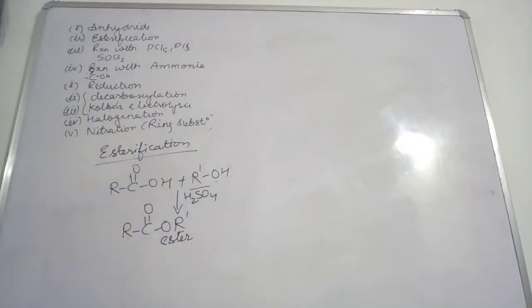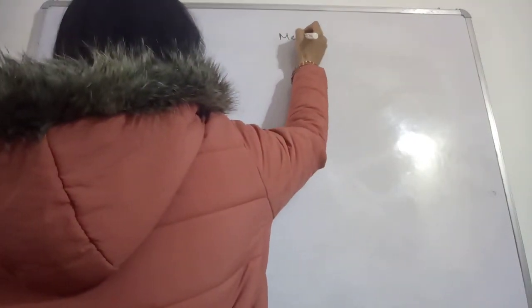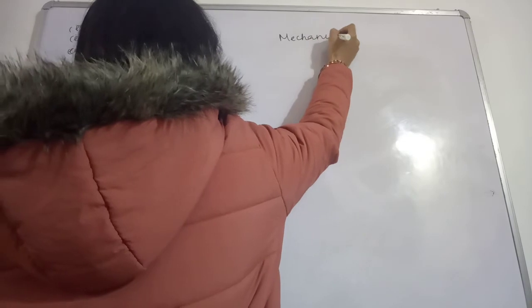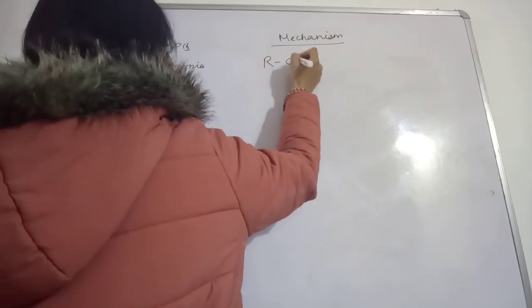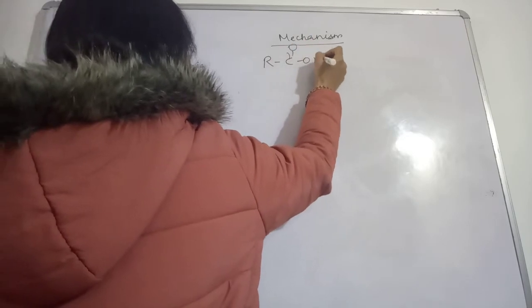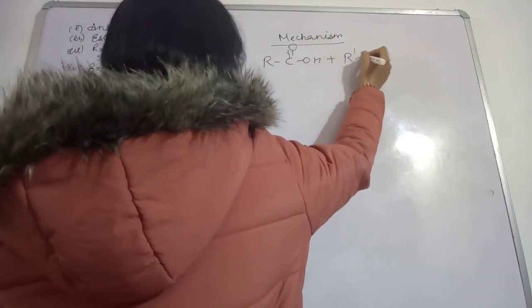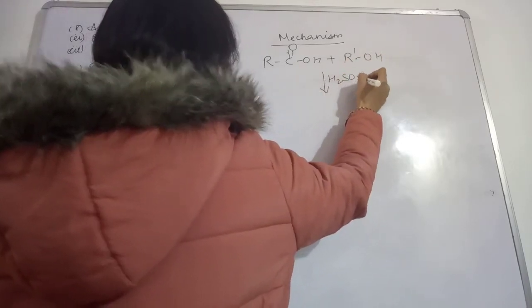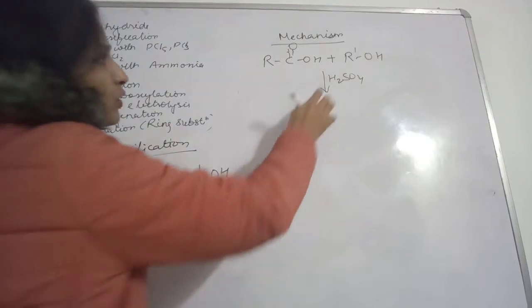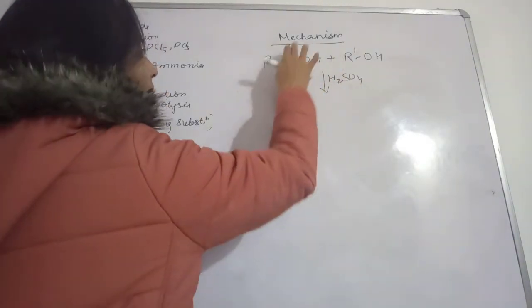Okay, so the mechanism of esterification. First of all, this RCOOH is the compound, and then this R-OH, and you are going to use H2SO4. In the presence of this concentrated H2SO4 you are taking. Now what is happening here?